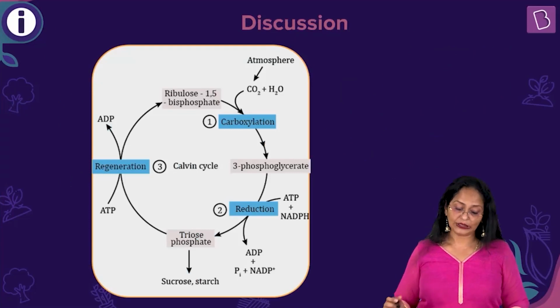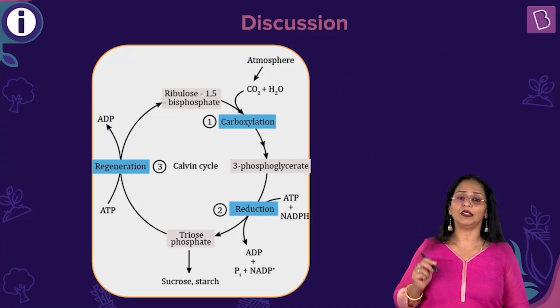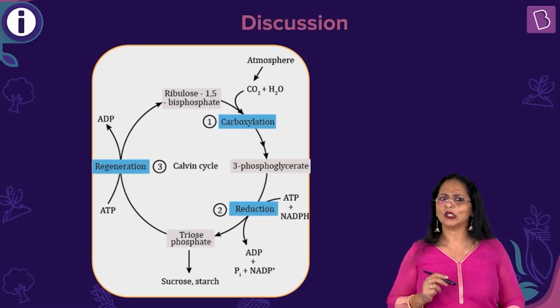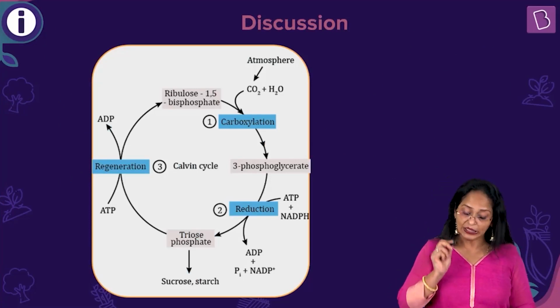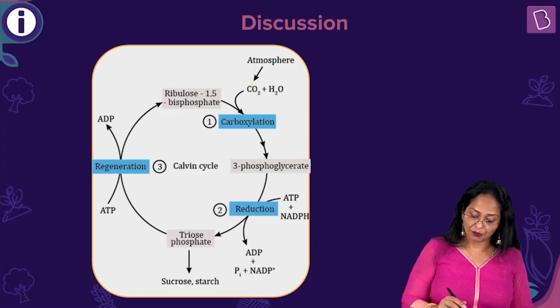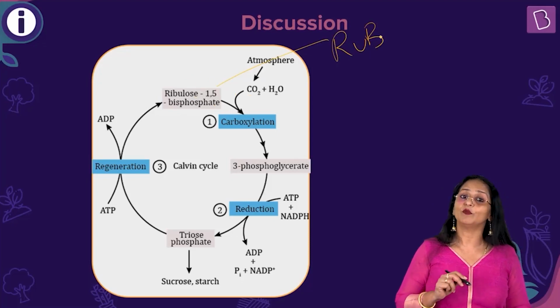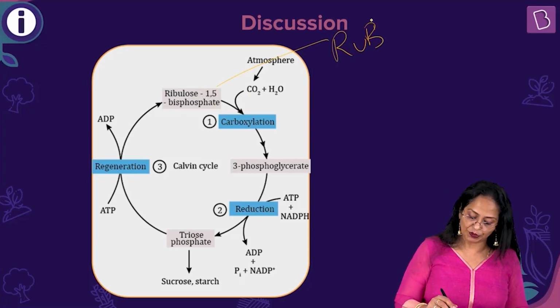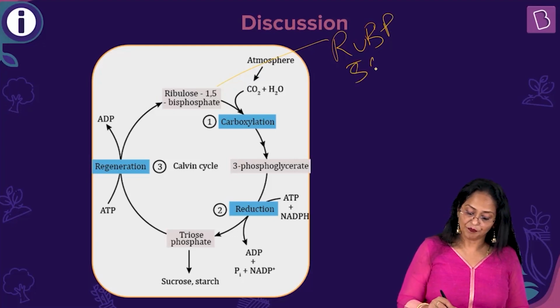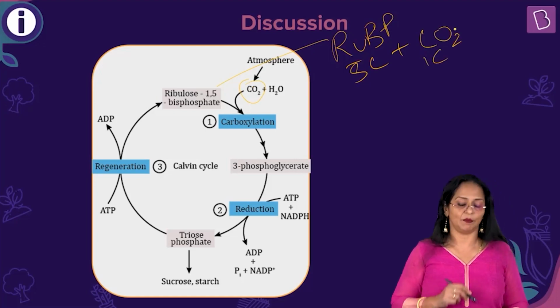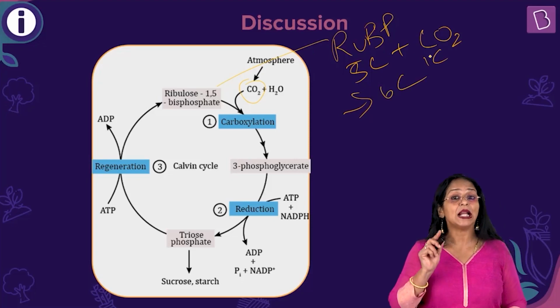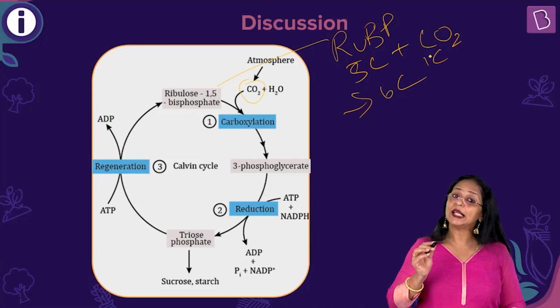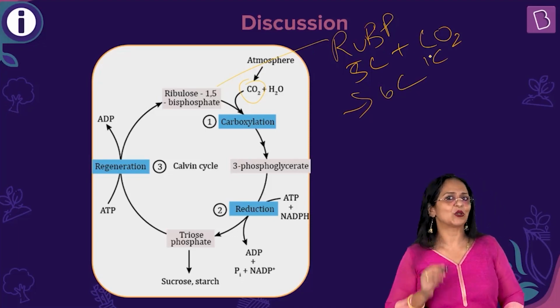Okay. So, now can you look at this? This is the C3 cycle or the Calvin cycle. I use the word C3. Why do you think it's called C3? I'm going to tell you in a minute. So, in this cycle, RuBP, ribulose 1,5-bisphosphate, a 5-carbon compound, combines with carbon dioxide. Now, carbon dioxide is 1 carbon, to give a 6-carbon unstable compound. That is carboxylation. Now, this takes place in the presence of a very important enzyme called rubisco.